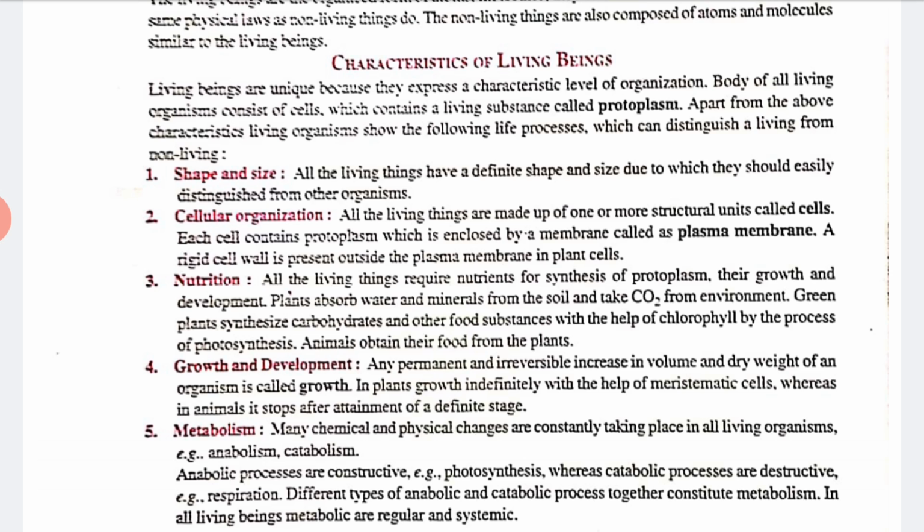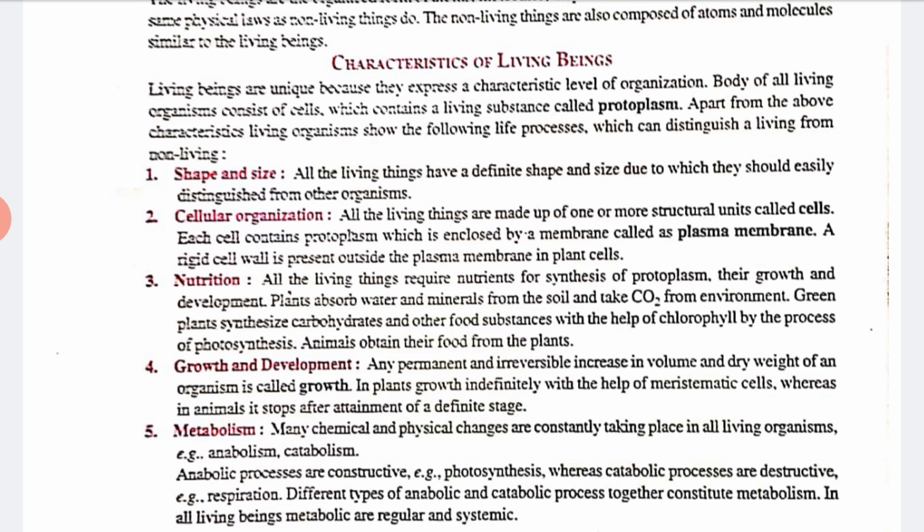Why are they doing this? Because they are living and they need such things, right? Green plants synthesize carbohydrates and other food substances with the help of chlorophyll by the process of photosynthesis. Animals obtain their food from plants. Is it clear? So this is known as nutrition.